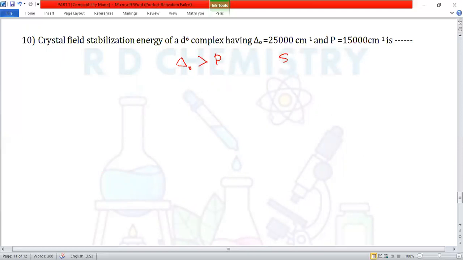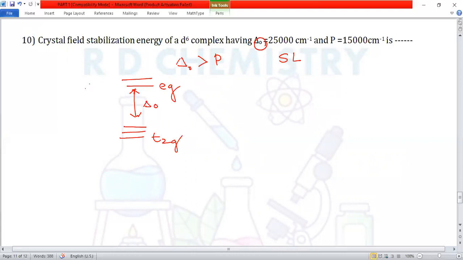That means it's a strong ligand field. When a strong field ligand is there, electron pairing takes place, right? And there will be two sets, the t2g set and the eg set, according to the octahedral field, with this difference being delta O.